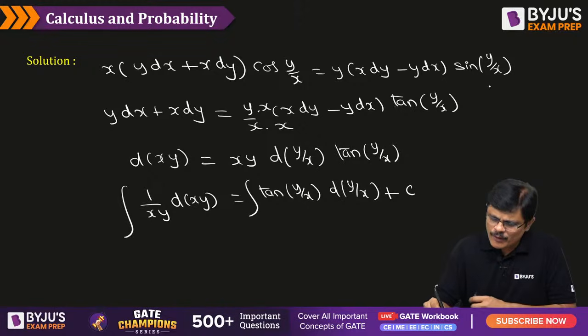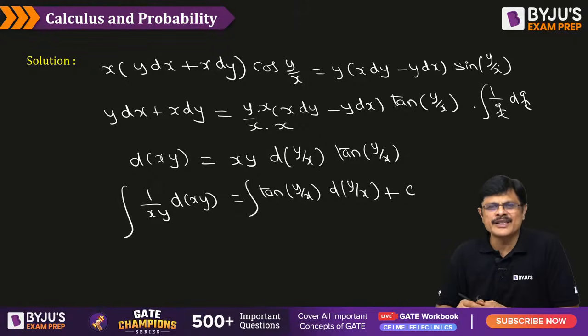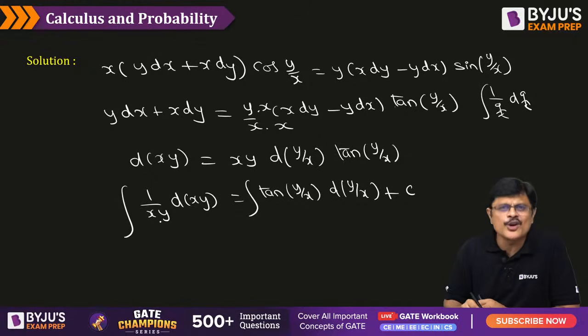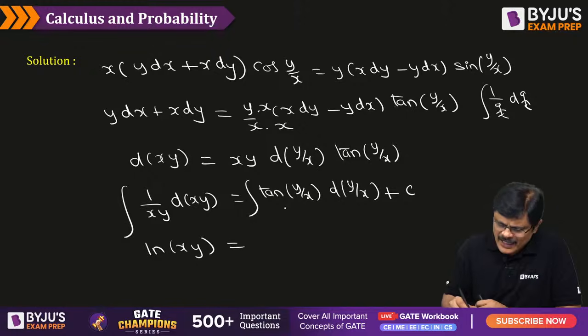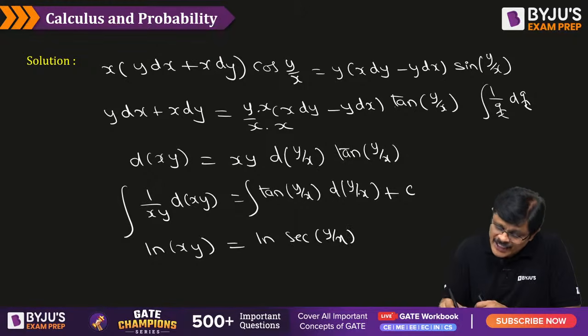See, it is the same as 1 by t dt. What is the integral of this? Simply like 1 by x dx. What is the integral of that? Log of x. So here log of t, and here it is log of xy. And what is the integral of tan y by x, sir? The integral of tan is log secant. So it is log secant of whatever argument is there, because you are integrating with respect to y by x only.